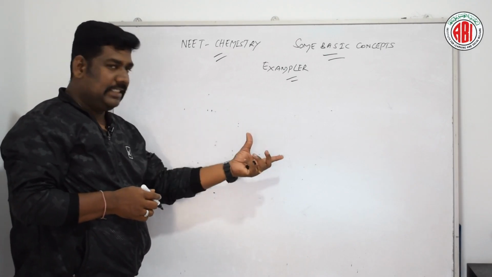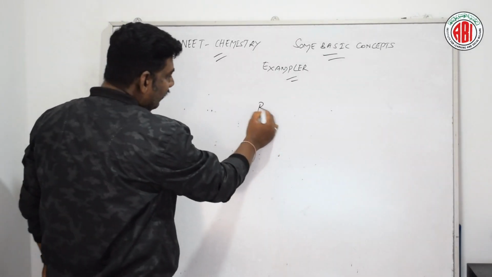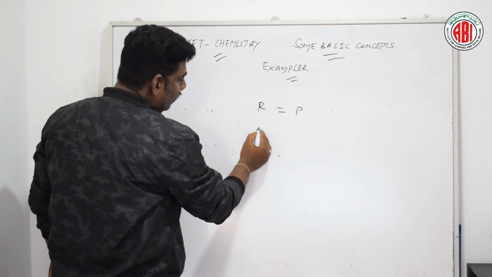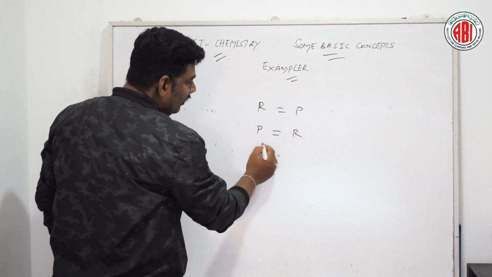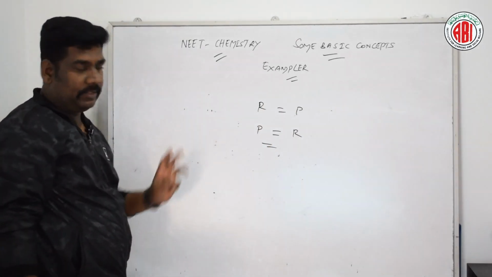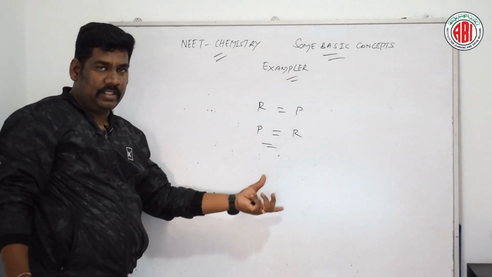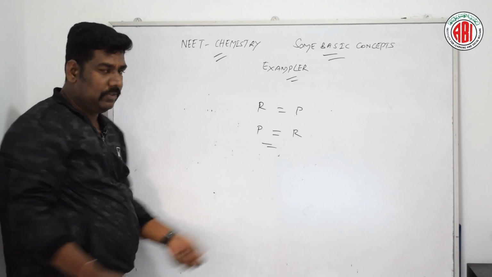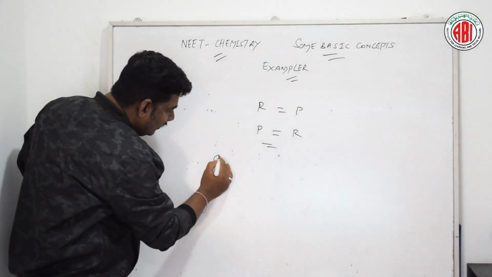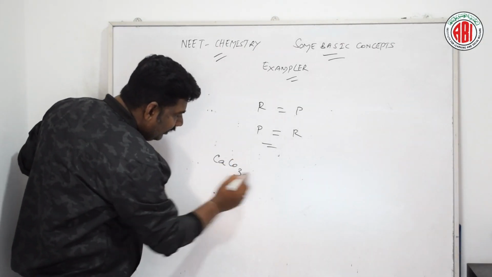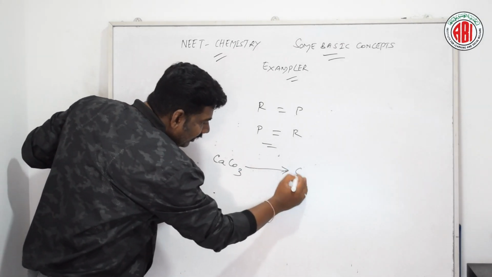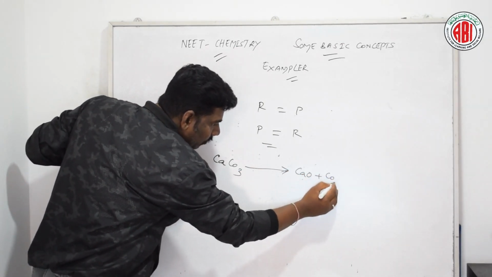In a chemical reaction, the reactant is always equal to the product. We should know about that. In the equation, CaCO3, calcium carbonate, is converting into CaO plus CO2.